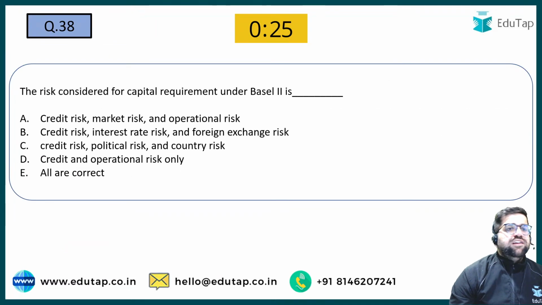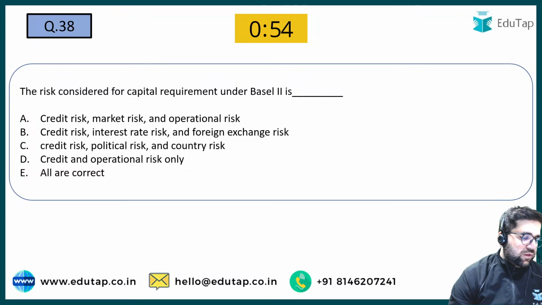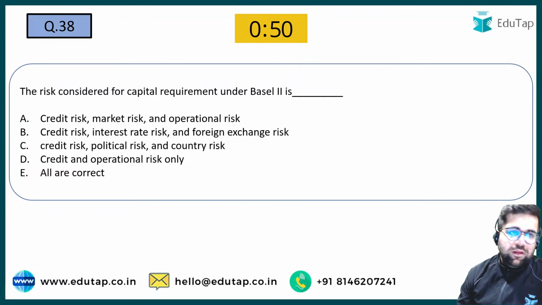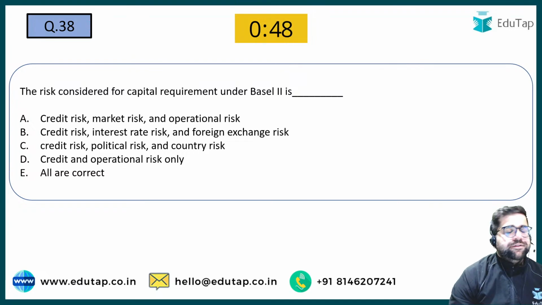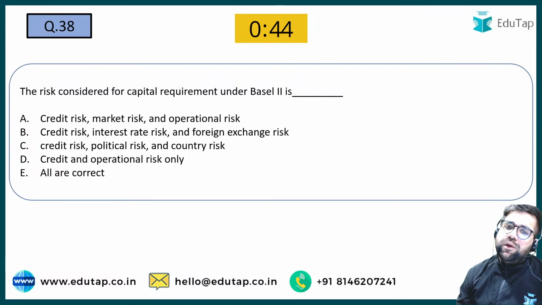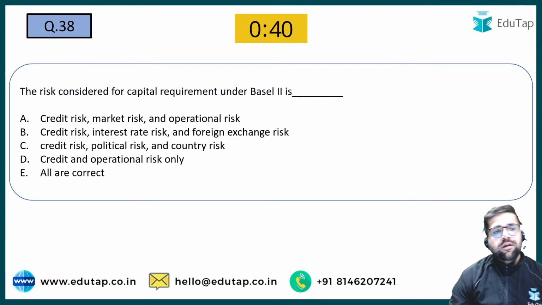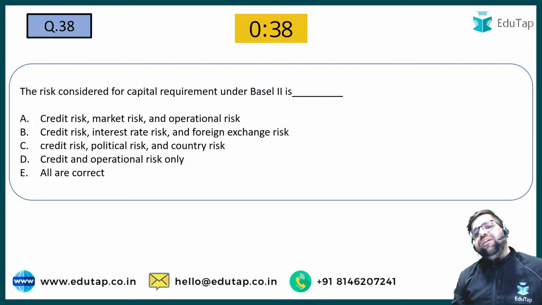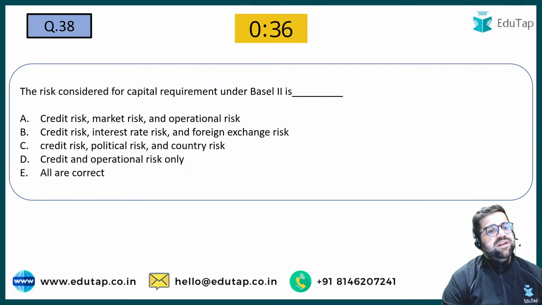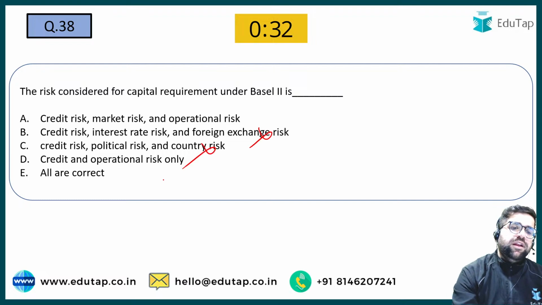Cool. Now let's move to 38. Basel II. Which risk is considered for capital requirement under Basel II? Credit, market, operational, credit, interest rate, foreign. Foreign तो कभी होता ही नहीं, right? Country भी नहीं होता है.